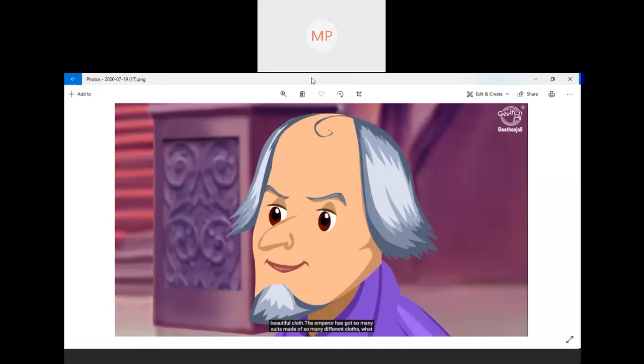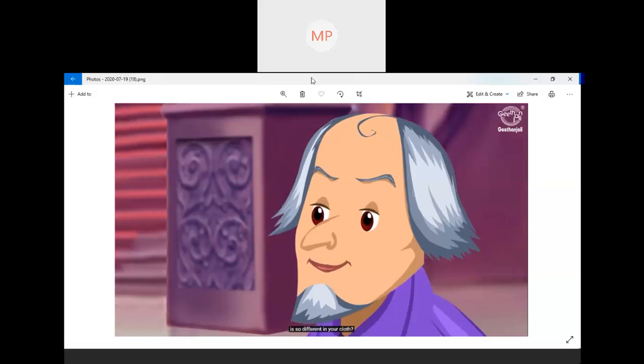Now, can you see the minister? He is one of the faithful ministers. So he is hearing what the impostors are telling him. And he replies, the emperor has got so many suits made of so many different clothes. What is so different in your cloth? So he's asking.